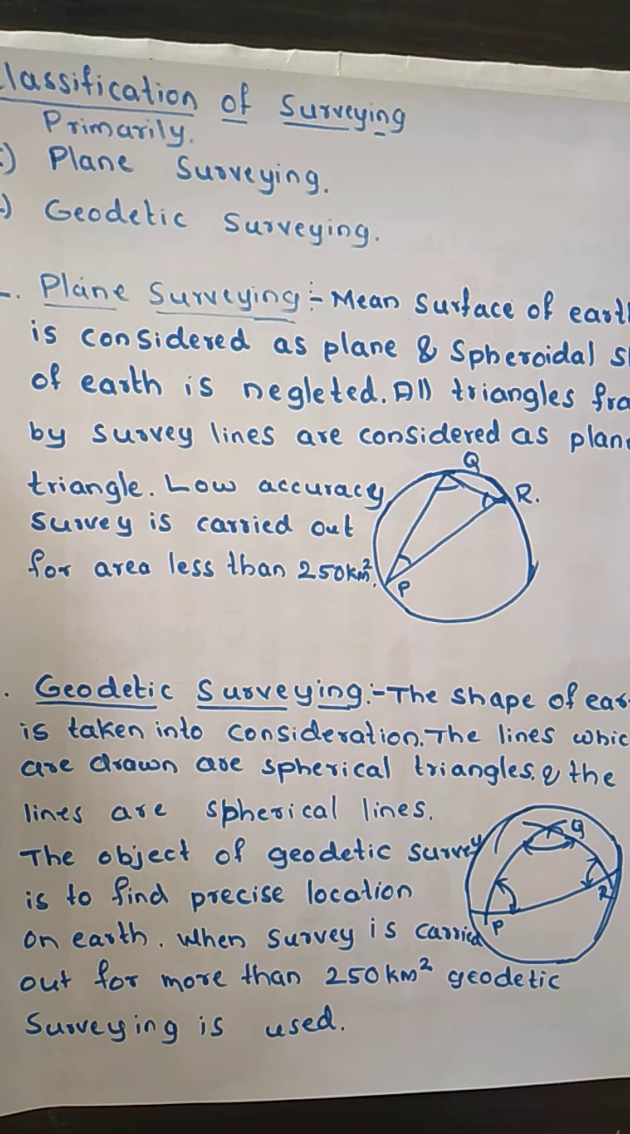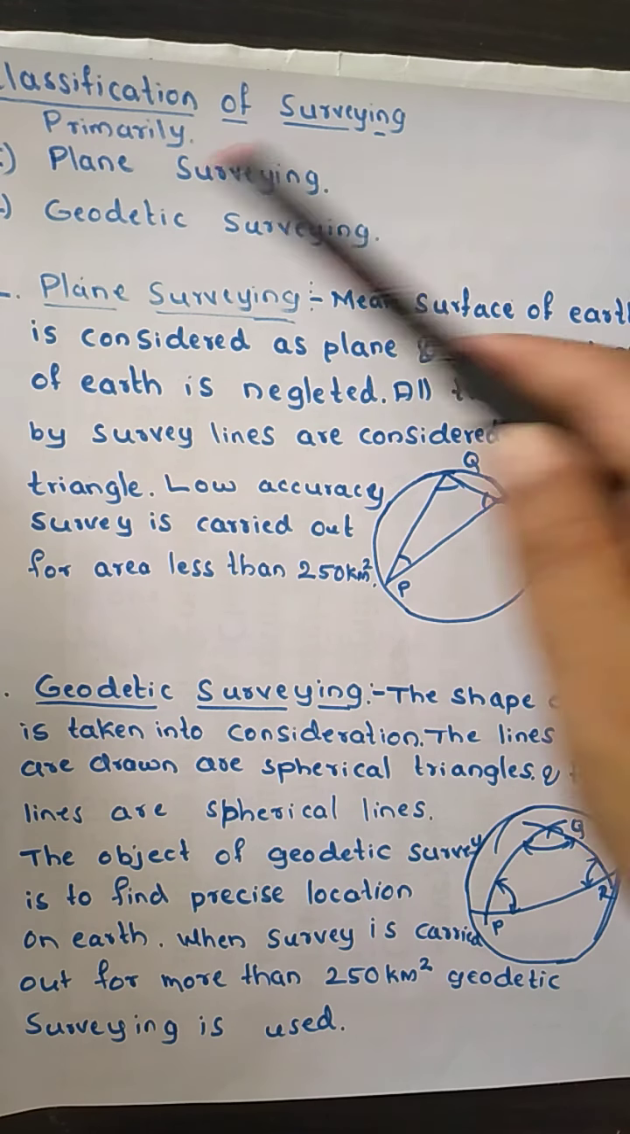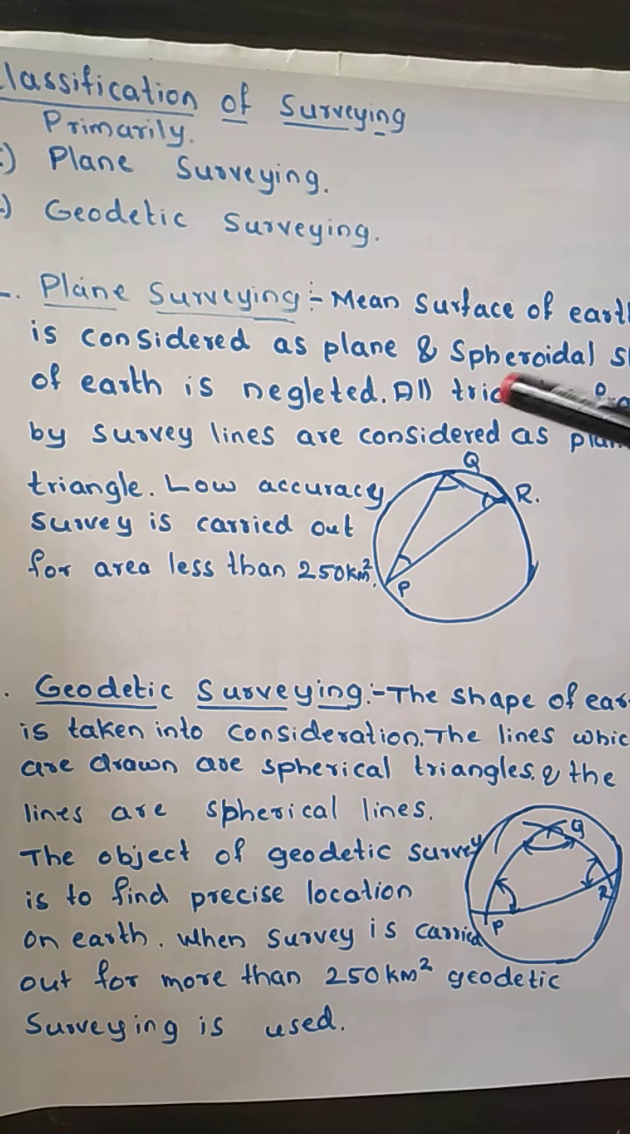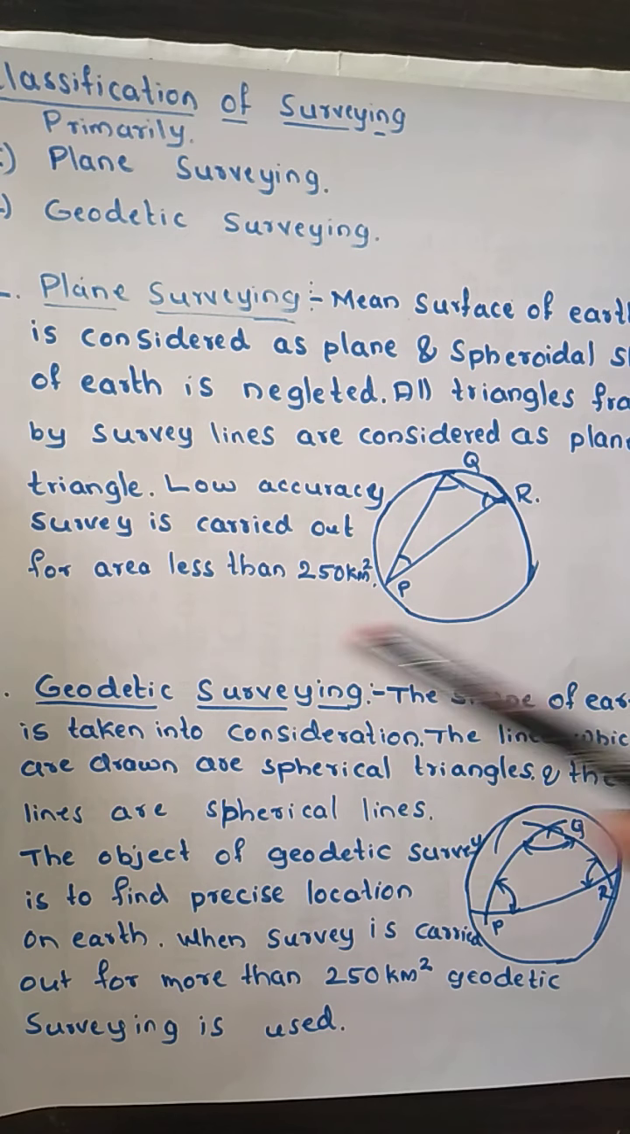Then we will be studying geodetic surveying. I think plane surveying is clear to you all. In plane survey, the mean surface of the earth is considered as a plane, and the spherical shape of the earth is neglected. If we do a survey and form triangles in it, we get plane triangles and plane lines, and we get low accuracy. This type of survey is carried out for an area smaller than 250 square kilometers. I think this is understood. Now we will go to geodetic surveying.